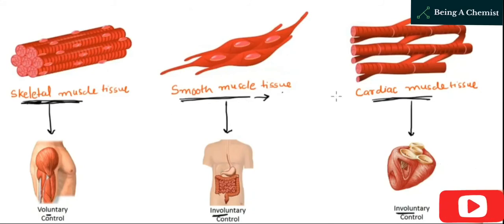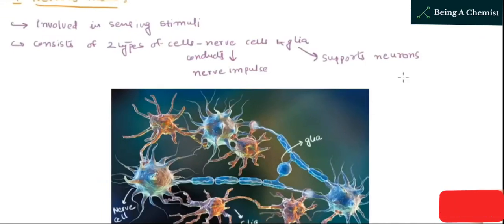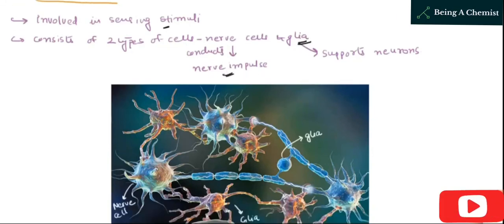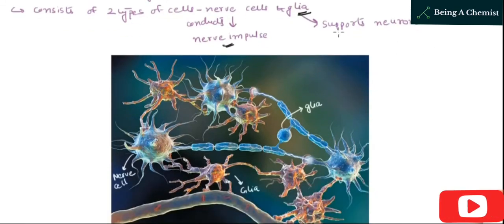Well, there is another type of tissue as well, that is nervous tissue, and these nervous tissues are involved in sensing stimuli. It means that they conduct nerve impulses or nerve messages, and they consist of two types of cells. Glia is the other type. It is actually not carrying nerve impulses.